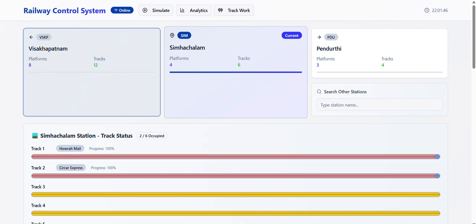Analyzing section throughput using AI-powered precise train traffic control. As of now, the current issues are that station masters often rely on phone calls with the nearby station masters to find out whether a train is approaching or has crossed a section, and this causes delays and sometimes leads to inaccurate decisions.